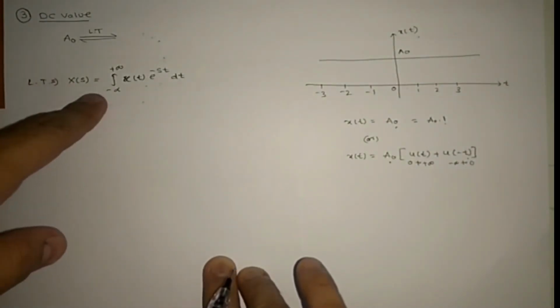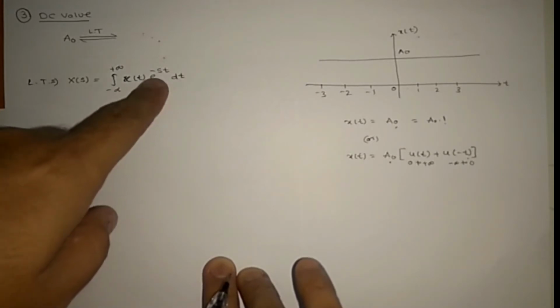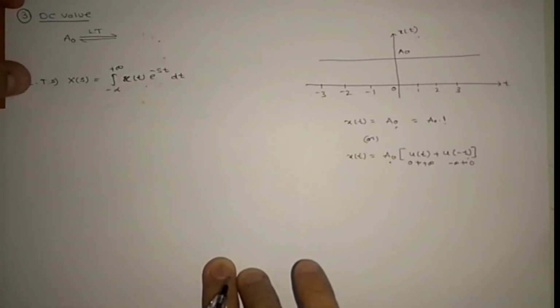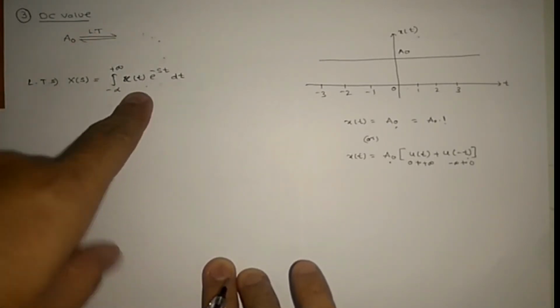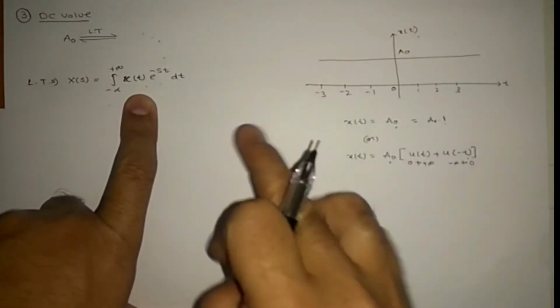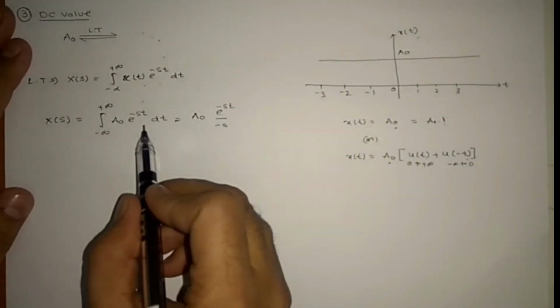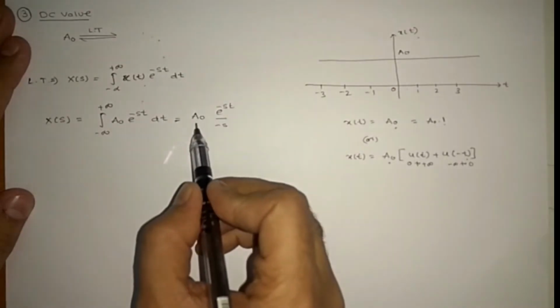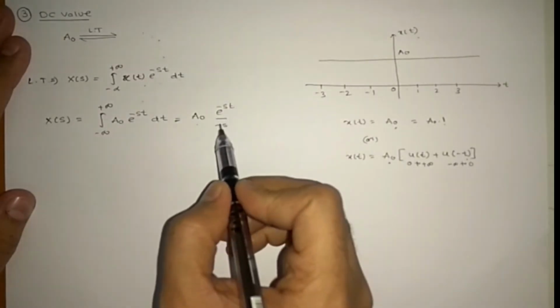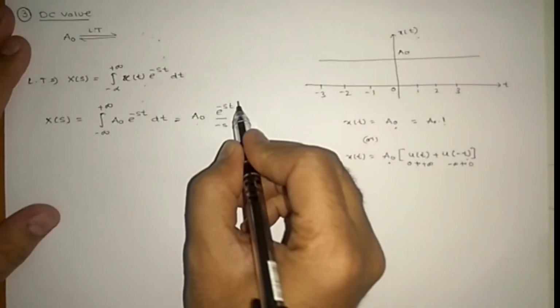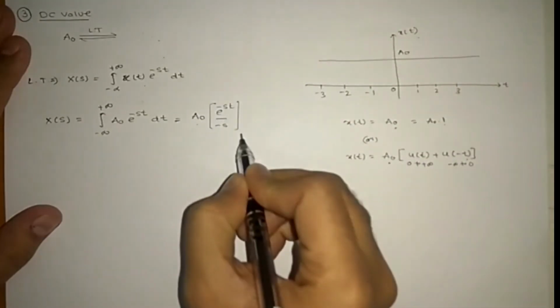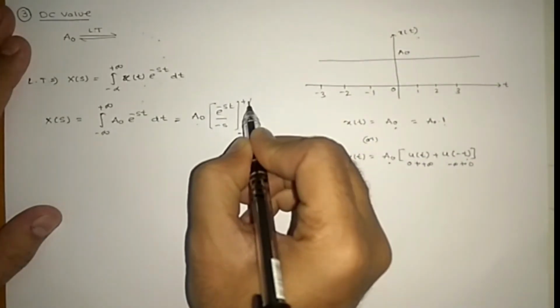X of s equals the integral from minus infinity to plus infinity of x of t e power of minus st dt. This is the standard formula. So here x of t is A naught from minus infinity to plus infinity. So A naught integral from minus infinity to plus infinity of e power of minus st dt. A naught is constant, e power of minus st by minus s, and limits are minus infinity to plus infinity.